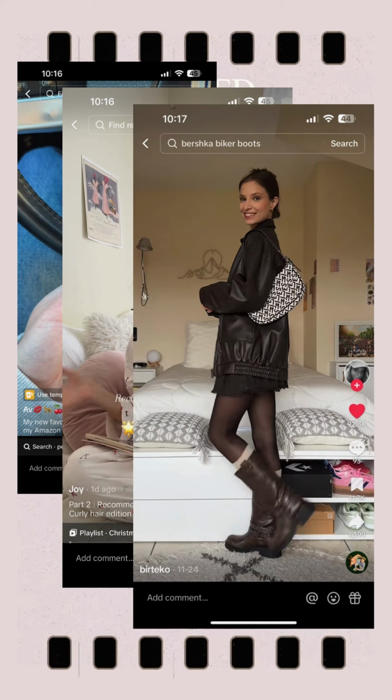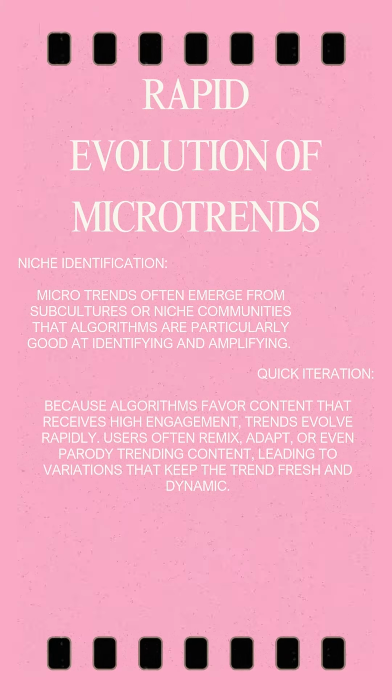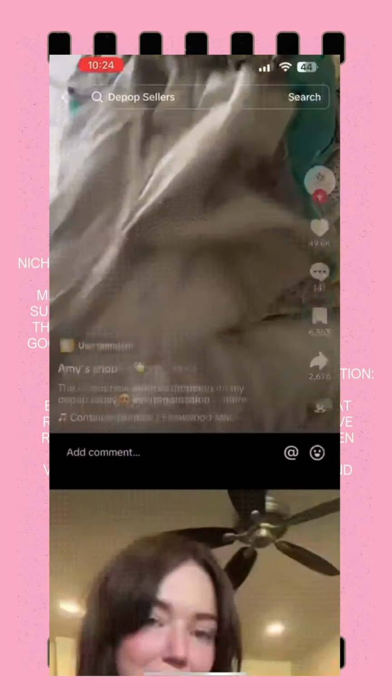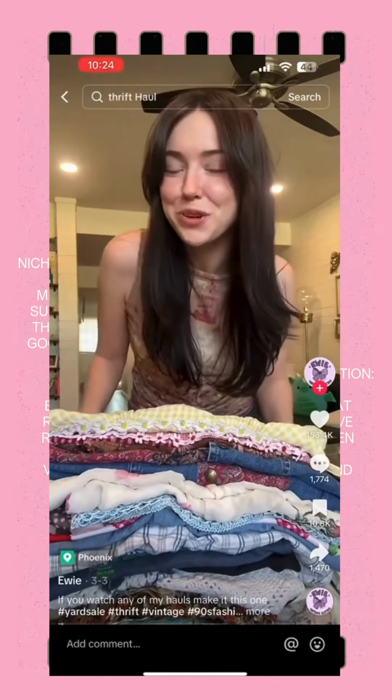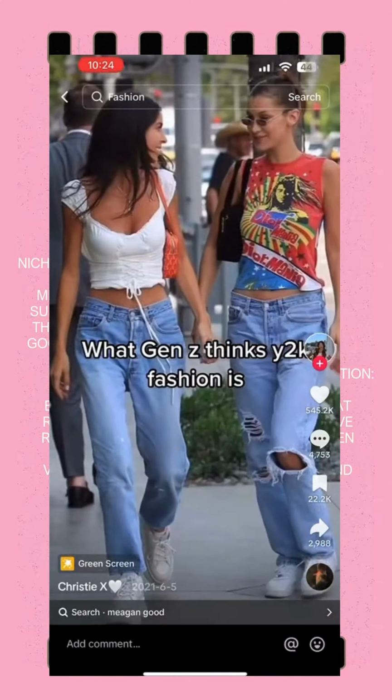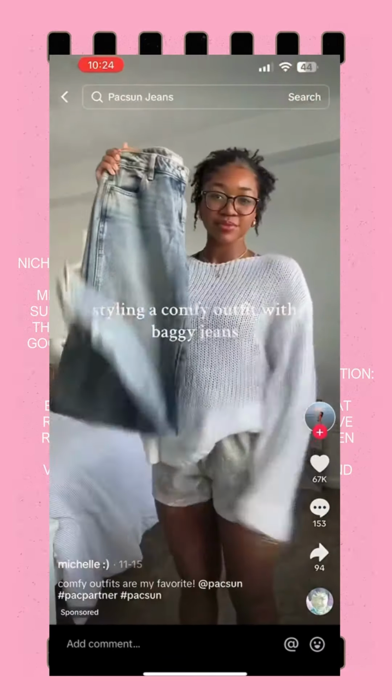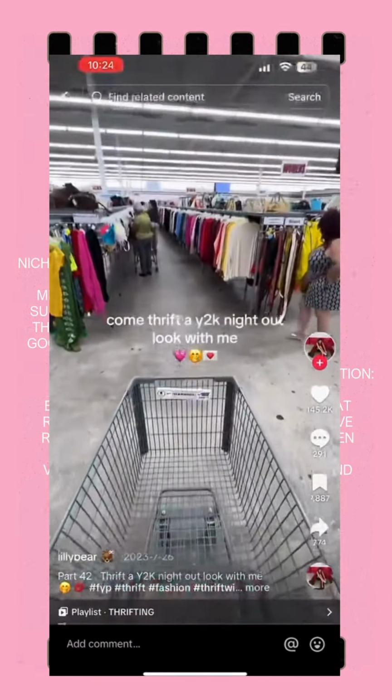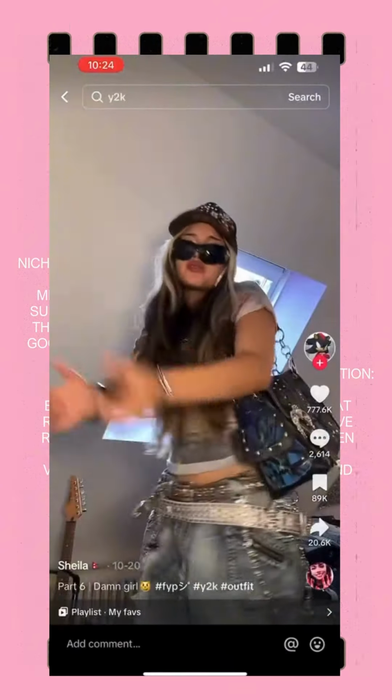And with virality amplification, as users engage with a trend, the algorithm further promotes it to similar audiences, creating a snowball effect. The next big influence is the rapid evolution of microtrends. Niche identification is when microtrends emerge from subcultures or niche communities that algorithms are particularly good at identifying and amplifying. For example, TikTok's For You page often surfaces hyper-specific content like particular aesthetics such as Y2K fashion, which wouldn't necessarily reach mainstream audiences through traditional media.